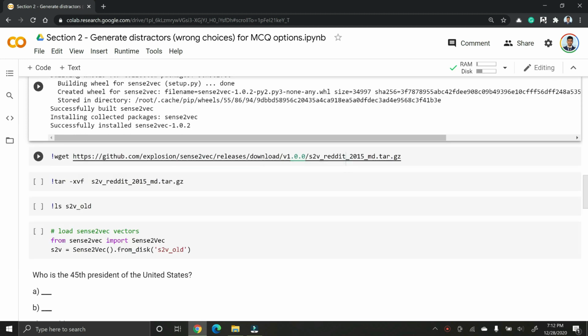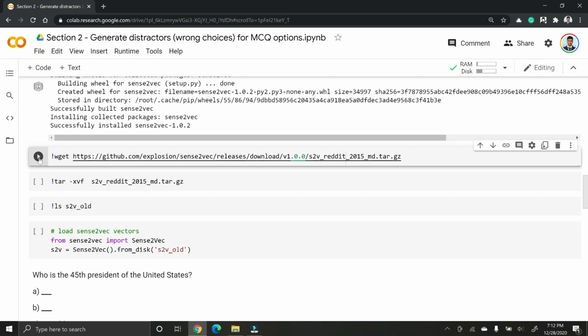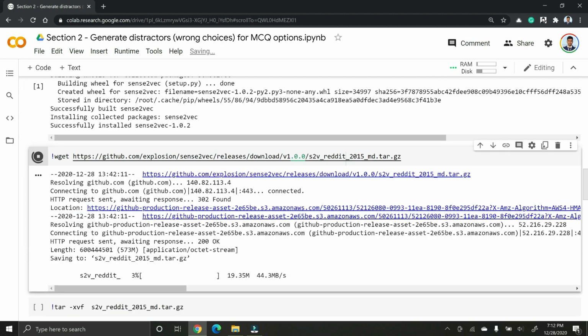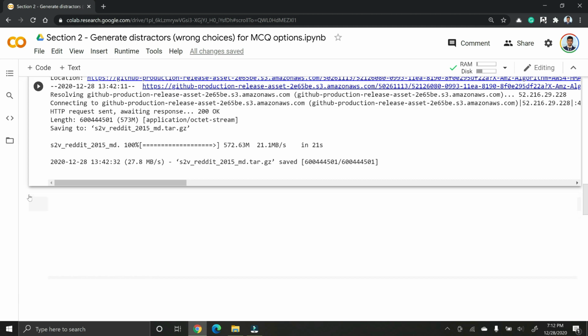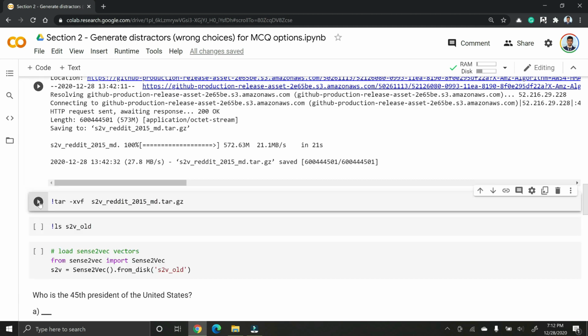So once we install Sense2Vec, what we need to do is actually get the Sense2Vec vectors. So here we are going to download the Sense2Vec vectors. The Sense2Vec vectors are downloaded onto your Google Colab machine. All we need to do is extract the tar file.